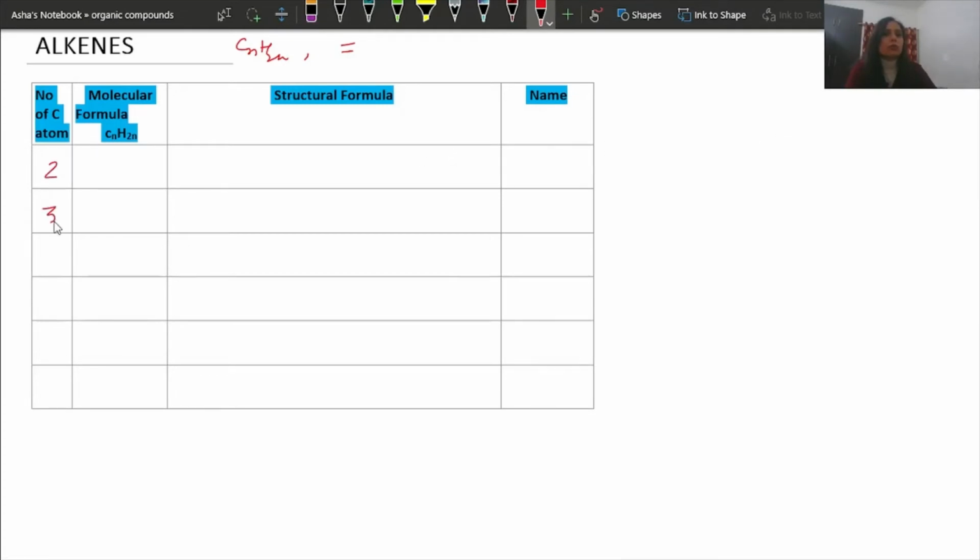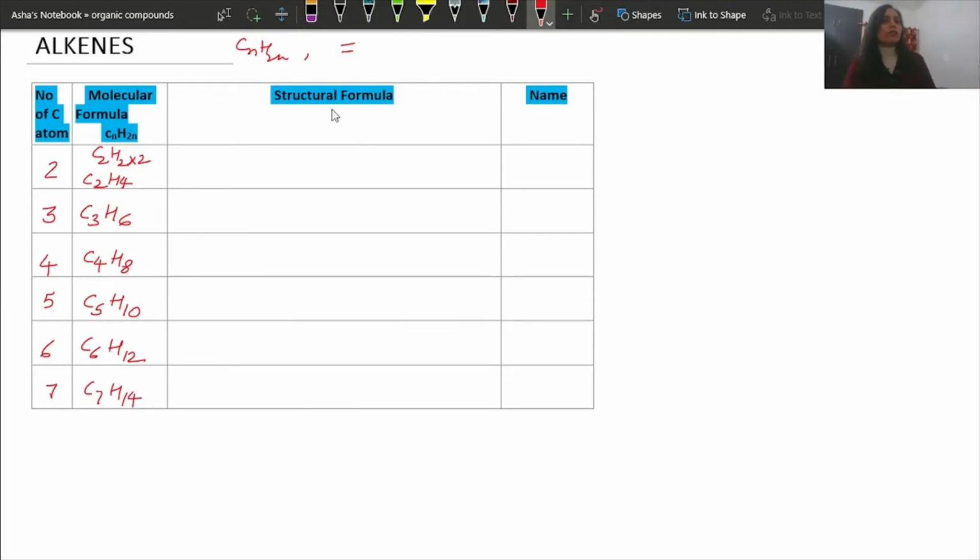So 2, 3, 4, 5, 6, 7. C2H2 into 2, so it will be C2H4. Here C3H6. Here C4H8. Here C5H10. Here C6H12. Here C7H14. So these are the molecular formulas.